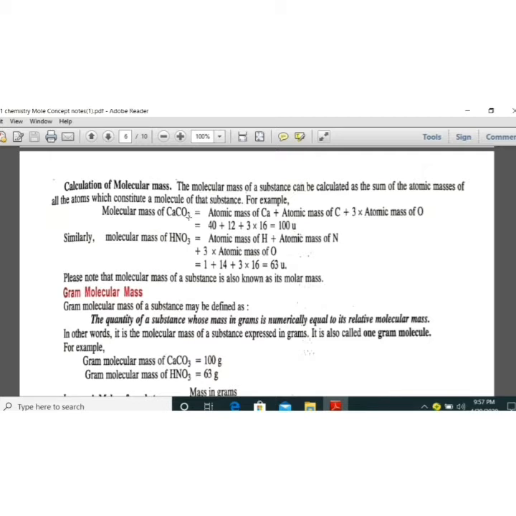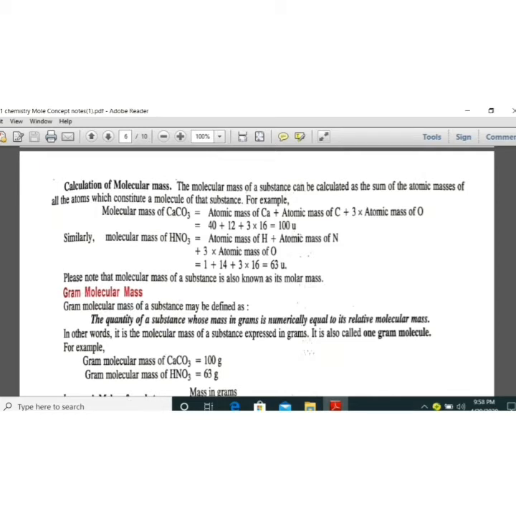Now you know from the data that the atomic mass of calcium is 40, of carbon is 12, and of oxygen is 16. Now you have to add 40 plus 12 plus 3 into 16, and you get 100 u. So you get the molecular mass by adding the atomic masses. Similarly, the molecular mass of HNO3, nitric acid, is 63 u. You add the atomic mass of hydrogen, the atomic mass of nitrogen, and 3 atomic masses of oxygen.